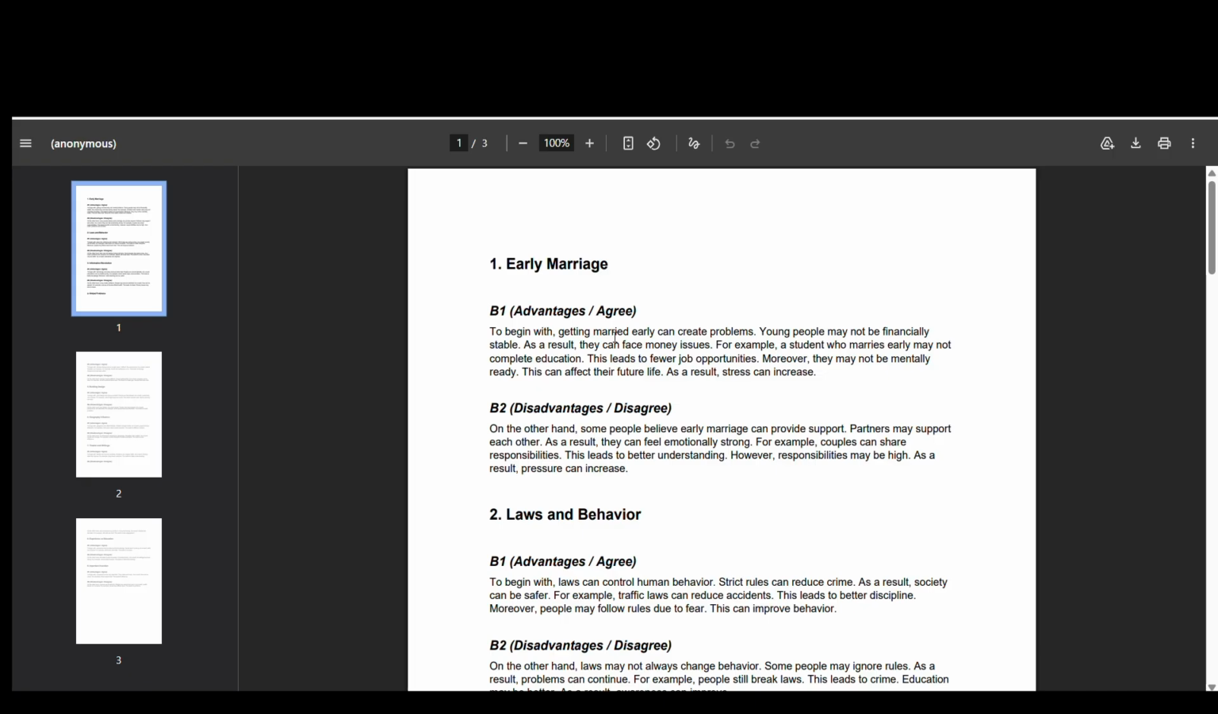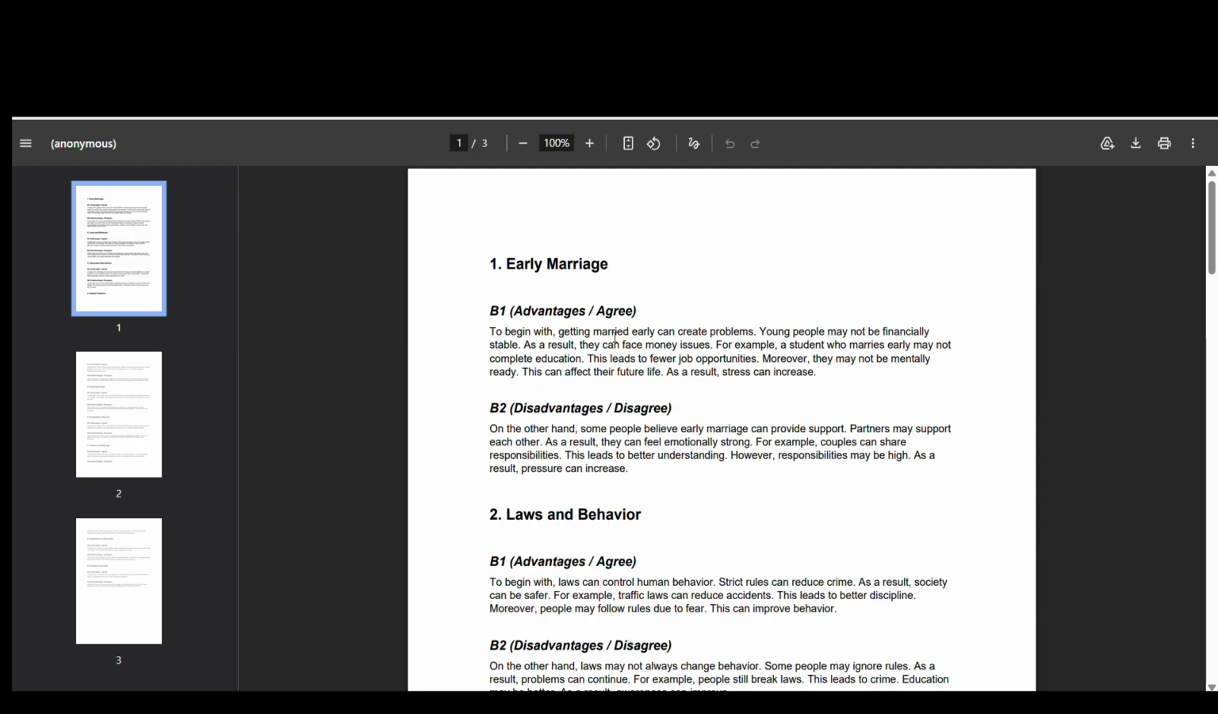Obviously you are not financially stable, you don't have enough money, you can't spend with your partner where you want to. For example, a student who marries early may not complete education. This leads to fewer job opportunities. So what I do is mostly use can, leads to, might be, maybe. These are the sentence types which I use mostly, and you will see them in all my sample answers: can, could, might, leads to, and maybe I forgot a few, so I will let you know.